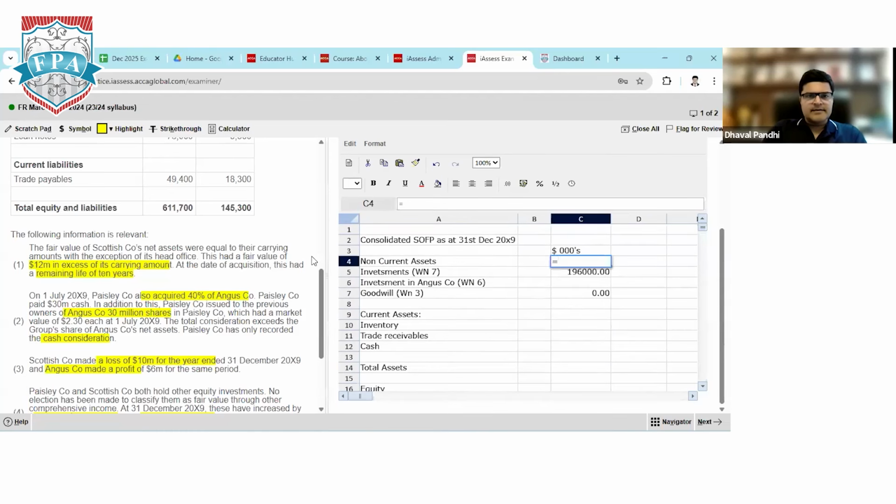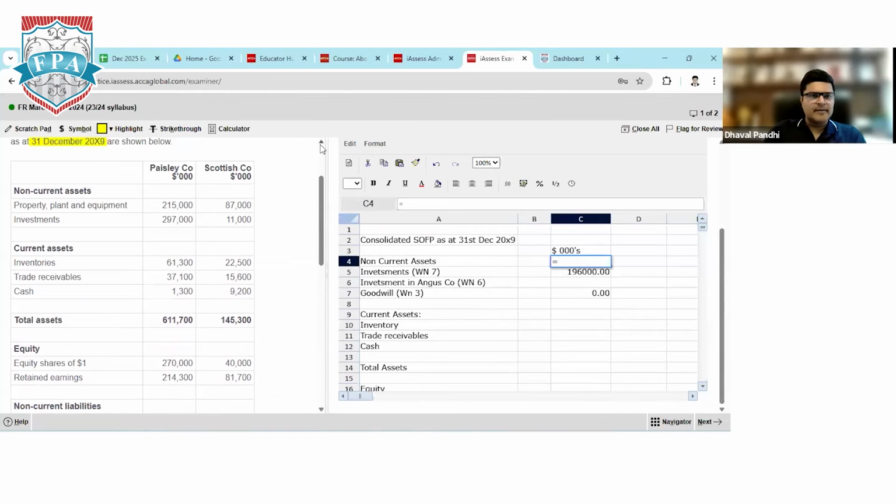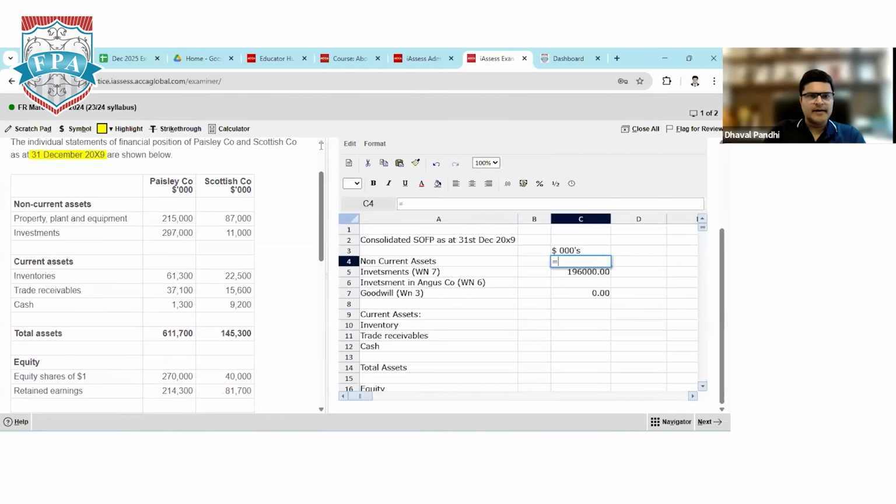About non-current asset, let's check the balance of parent company's property, plant and equipment. Property, plant and equipment of parent company is 2,15,000 plus subsidiary it is 87,000, plus we made a fair value adjustment of 12 million in working note number 2 and minus fair value depreciation, which is 600. This shortcut is allowed.